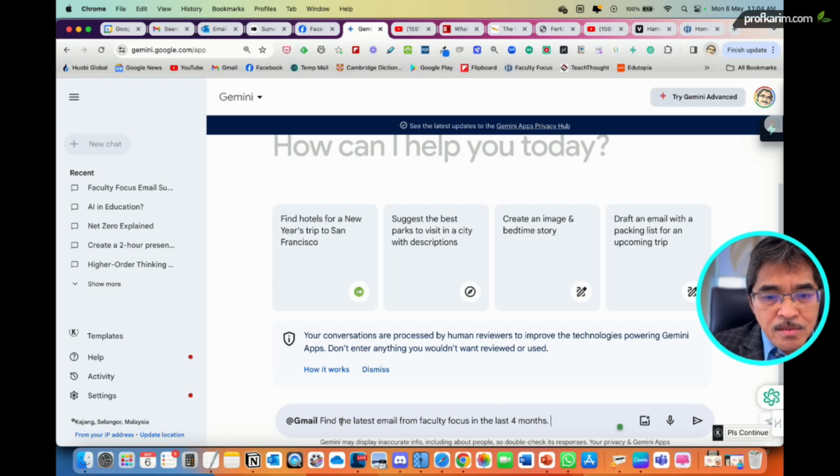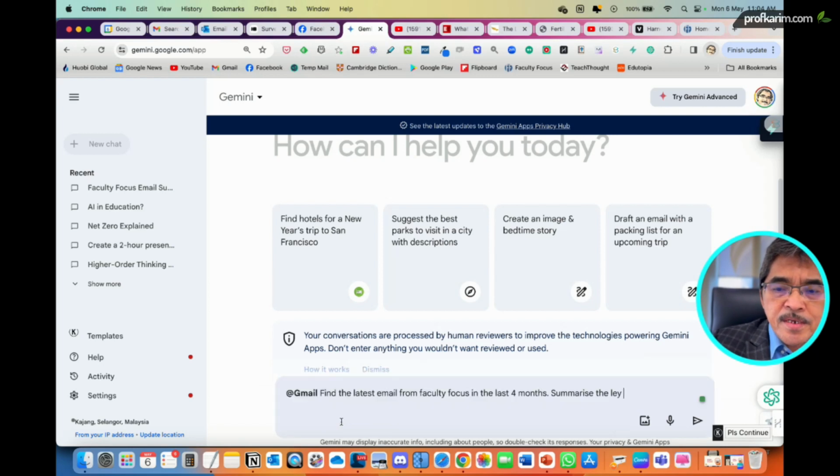I ask Gemini to find the latest email from Faculty Focus in the last 2 months, 4 months, whatever, and then summarize the key points. Summarize the key points from all those emails in the last 4 months from Faculty Focus. Or you can ask anything. You can ask anything from Gemini to do. In this case, I just want to demonstrate, for example, summarizing the key points.